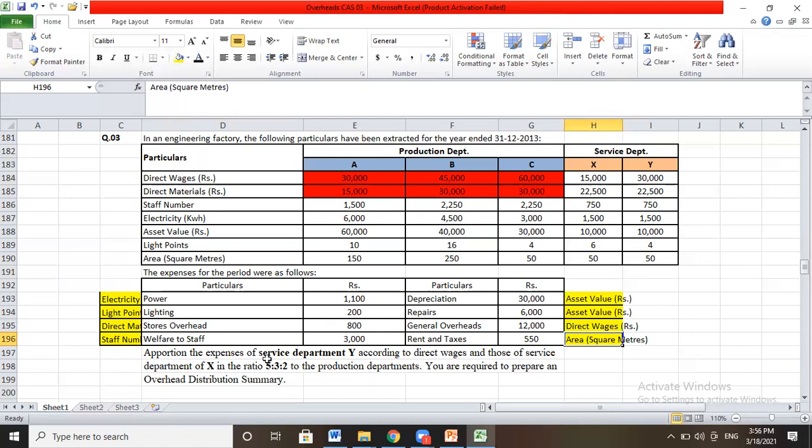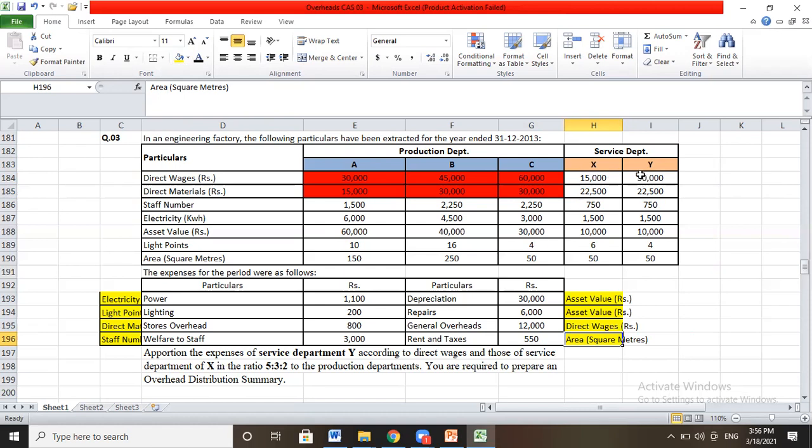Apportion the expenses of service department Y according to direct wages in these all four departments, and those of service department X in the ratio 5:3:2. Listen, that service department expenses should be distributed amongst the production departments only.